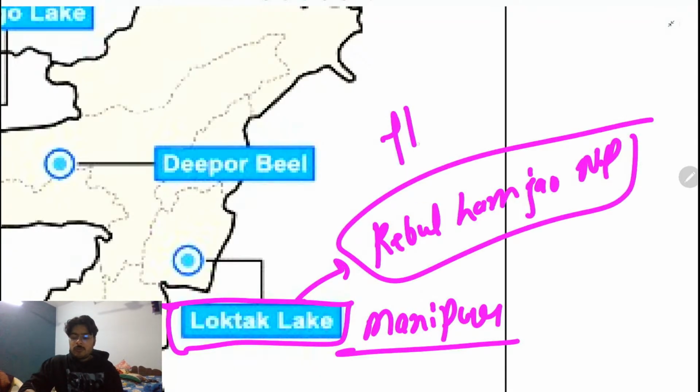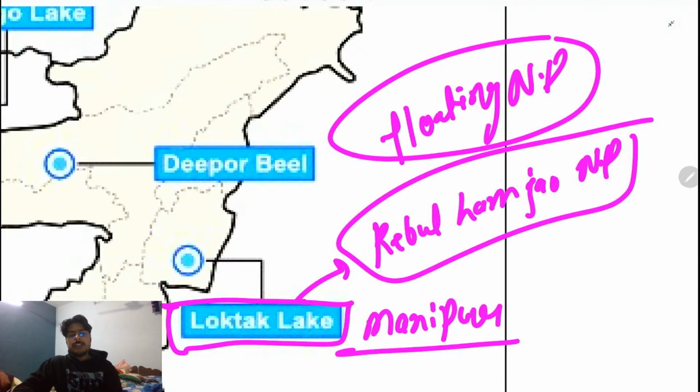This national park is a floating national park. So this national park is floating on Loktak Lake.